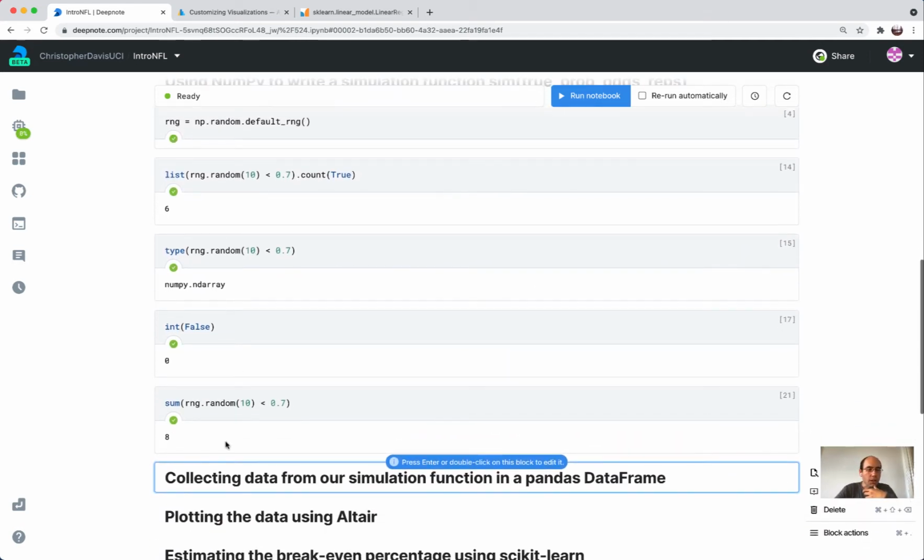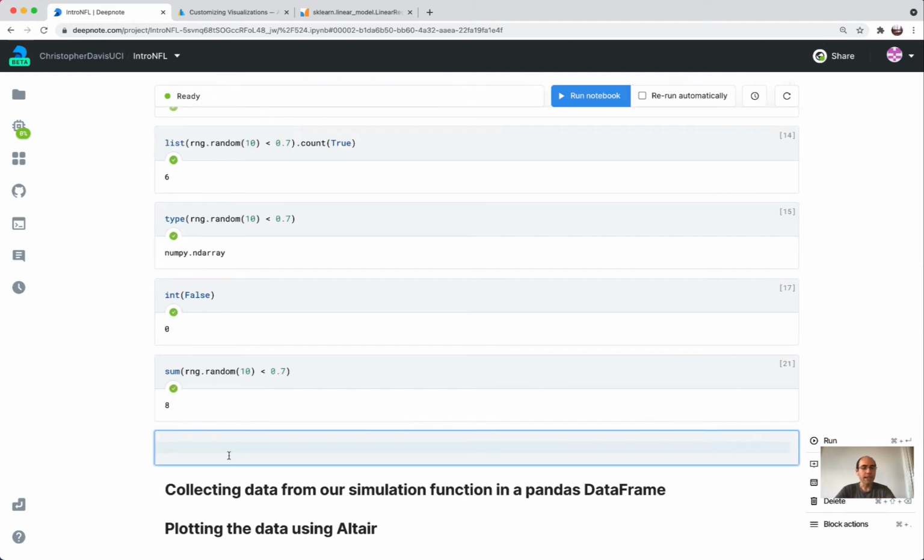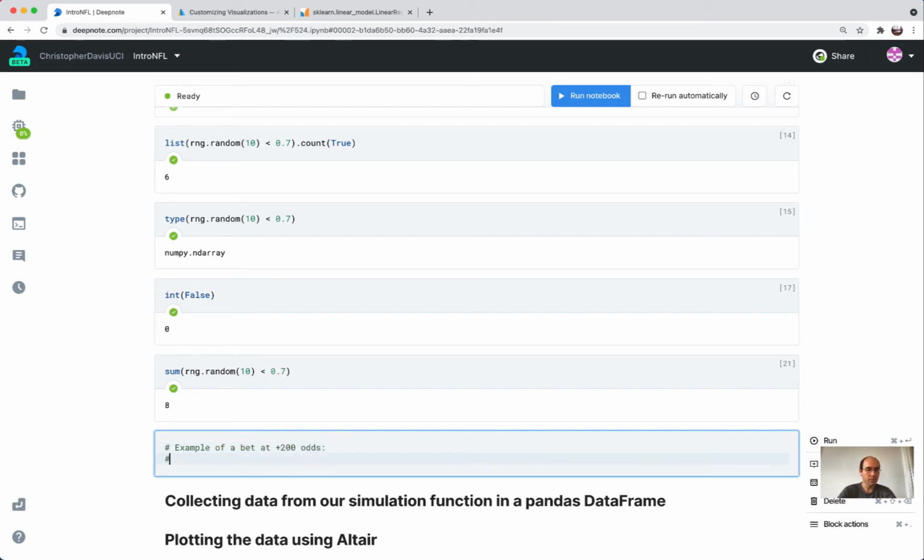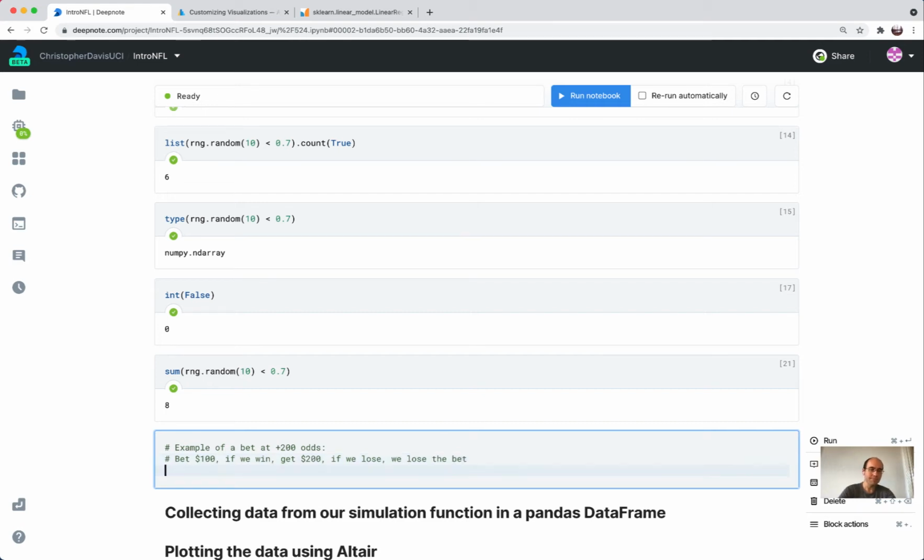Okay, good. So let's work on writing a function that will simulate making a bet. Let's start at plus odds because I think those are a little easier for me. So like an example of a bet at plus 200 odds. Okay, we bet $100. If we win, we get $200. If we lose the bet, we lose the $100. And so let's try to simulate that.